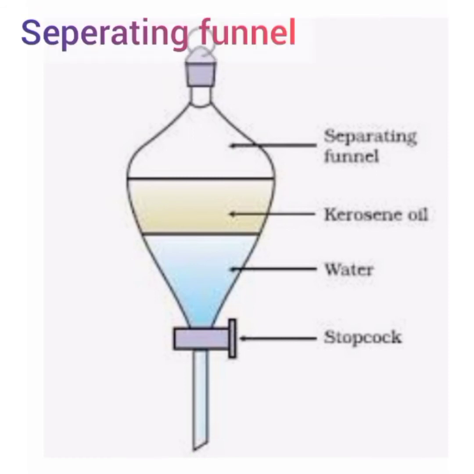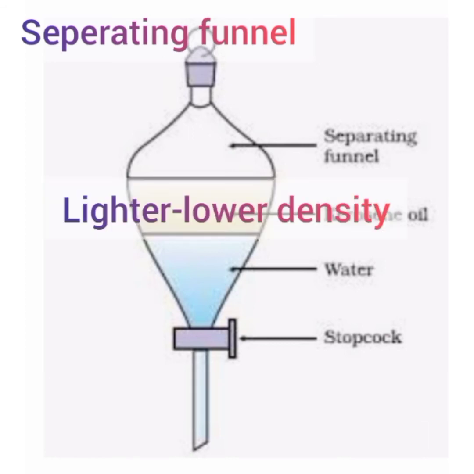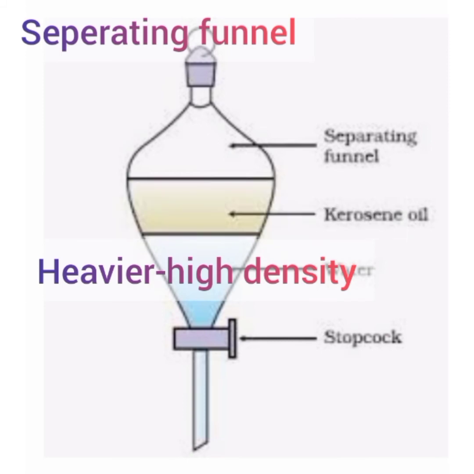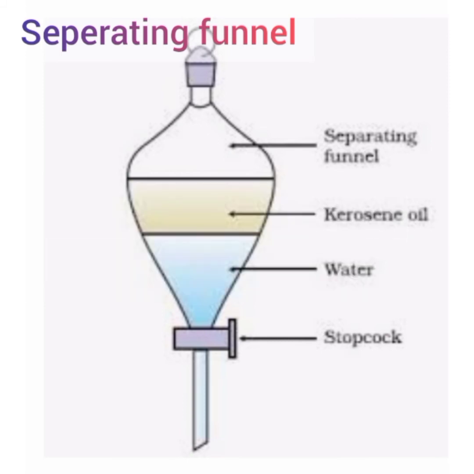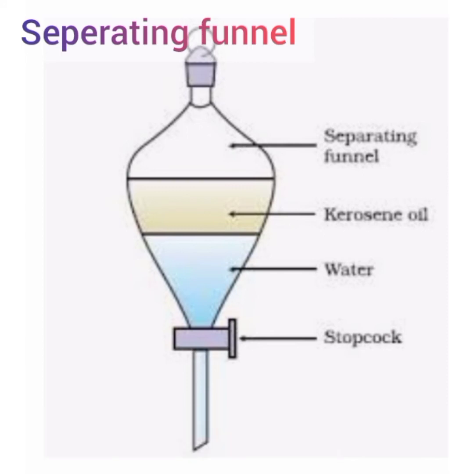Once all the water has come out, we close the stopcock, and we use it to open again when we have to collect the oil. So this process is based on the principle of difference in density of two liquids. The lighter layer forms the upper layer, whereas the heavier layer forms the lower layer. Another application of the separating funnel is in the extraction of iron from its ore. The lighter slag is removed from the top by this method, leaving the molten iron at the bottom in the furnace.